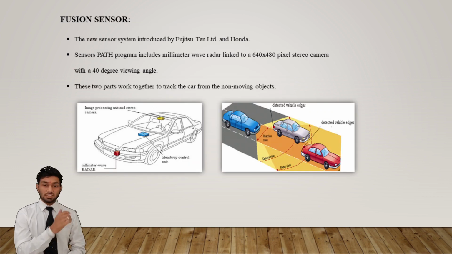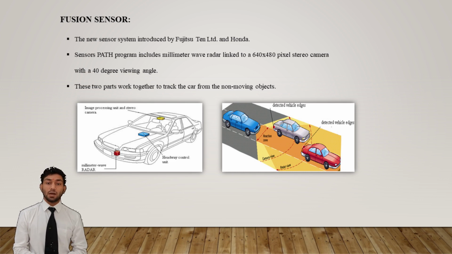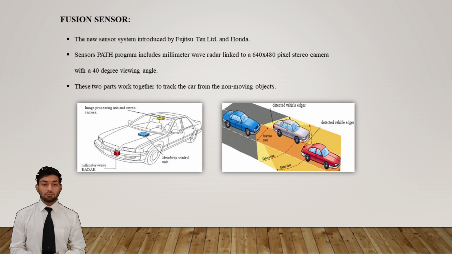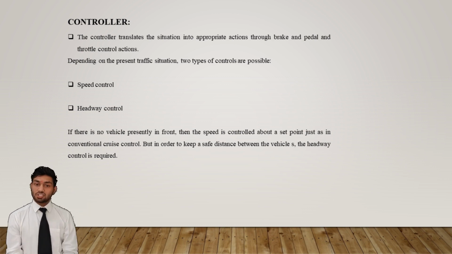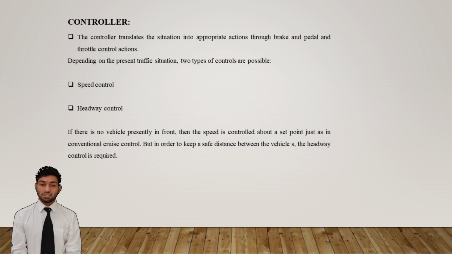Third is the fusion sensor. This is the latest sensor system introduced by Fujitsu Ten Limited and Honda. The sensor program includes millimeter wave radar linked to a 640 by 460 pixel stereo camera with a 40-degree viewing angle. These two parts work together to track the car from the moving objects. In the next slide, we see the control done by the ACC system.